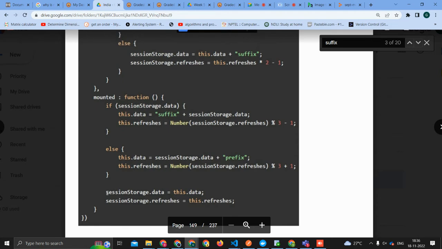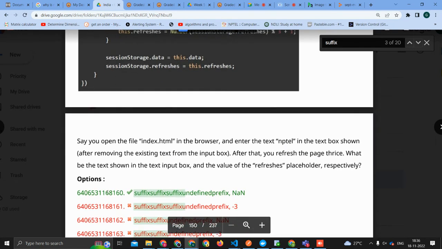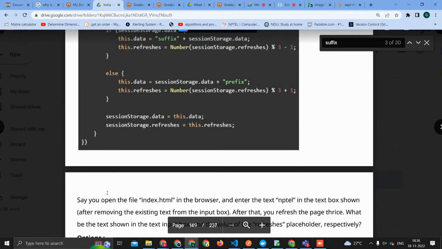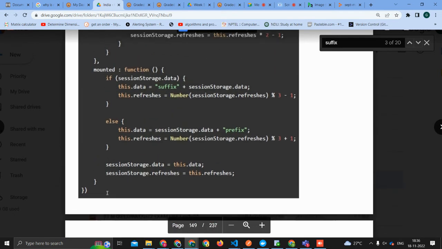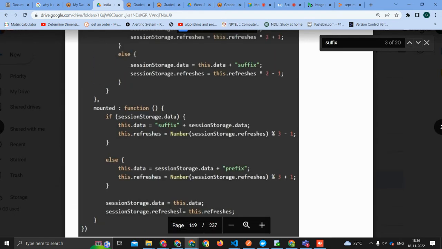Actually, I think that NPTEL has no meaning for writing that thing, because anyway you're not clicking. It doesn't matter whether you write blank or NPTEL.